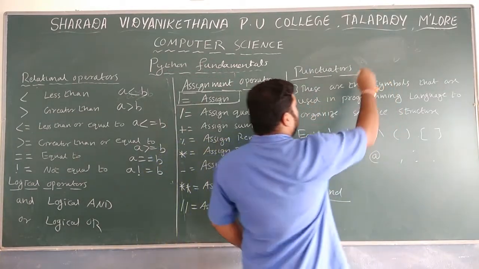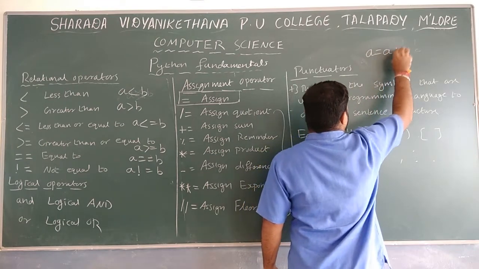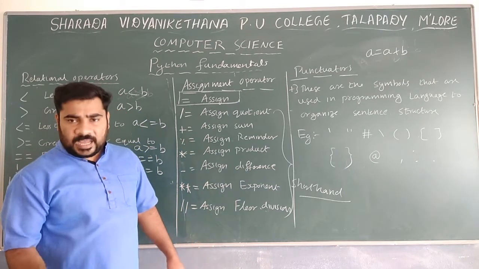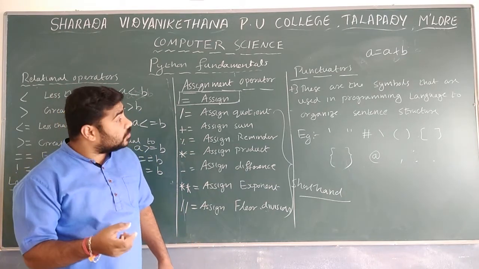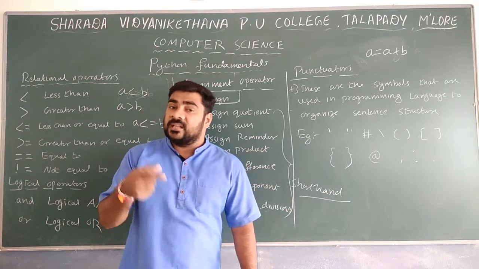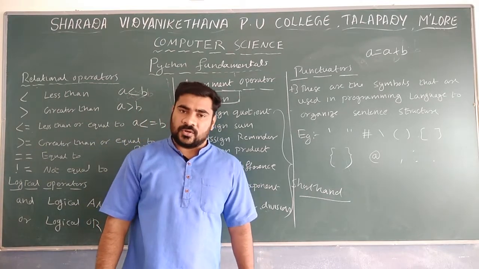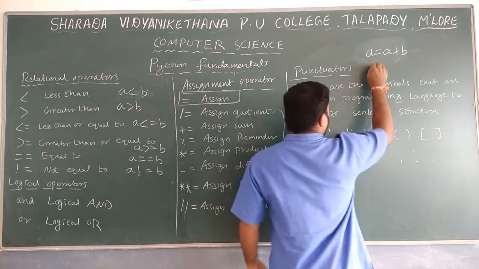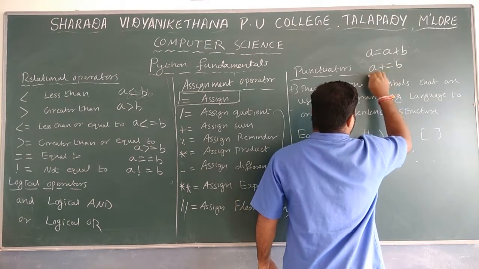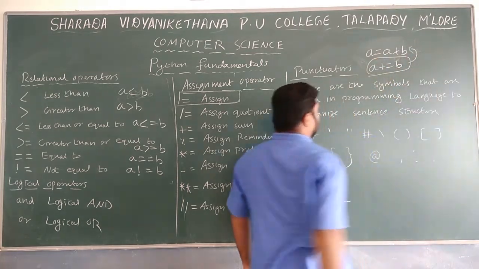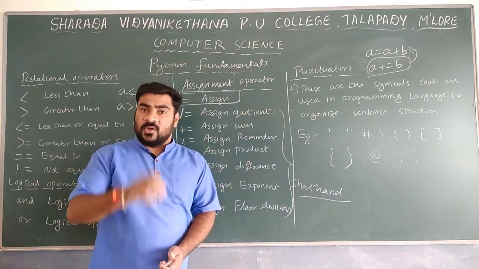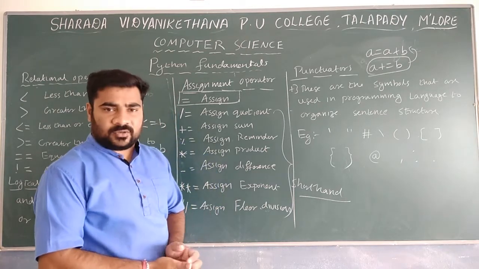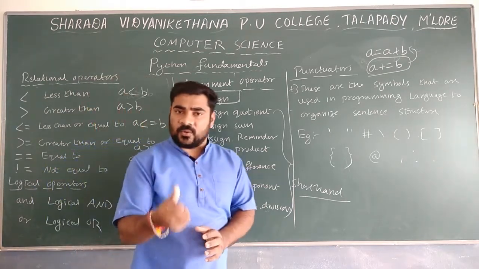For example, A is equal to A plus B. Here the A value is added with B, and then the result is stored in A. This operation we can reduce and write as A plus equal to B, which is equal to the previous operation. So one operand you can reduce, the length of the program reduces, and it is also easier to understand. A plus equal to B means A is equal to A plus B.